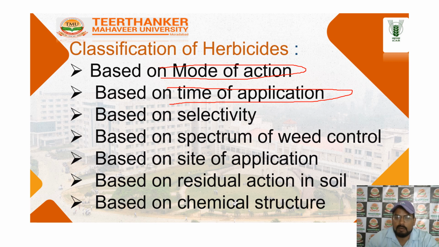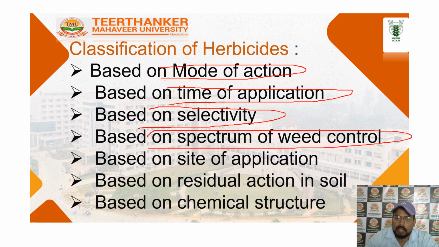Next is selectivity: whether the herbicide is selective or non-selective, like contact herbicides such as paraquat and diquat, and which type is used in a specific field. Next is classification based on the spectrum of weed control: which type of weeds are controlled in the field.